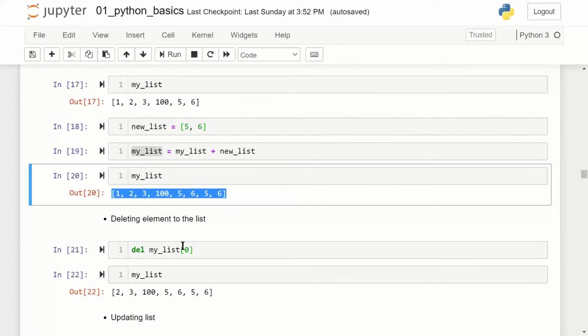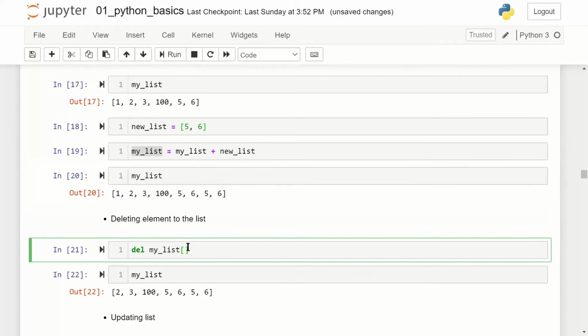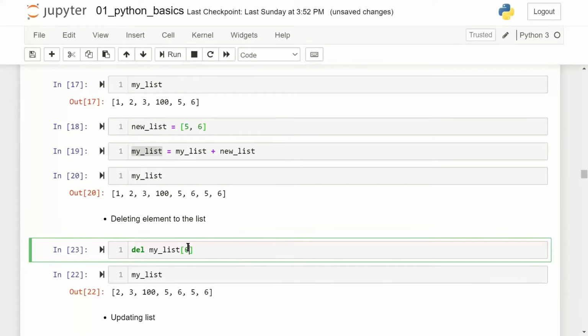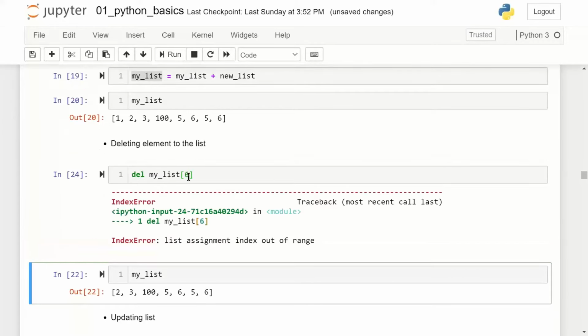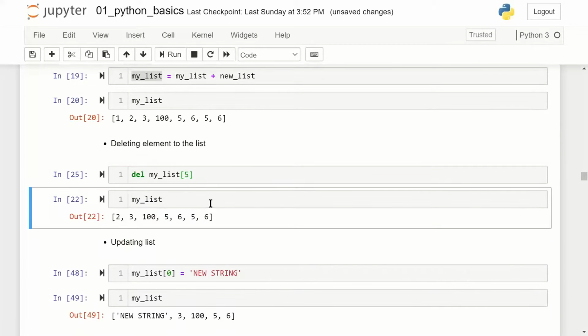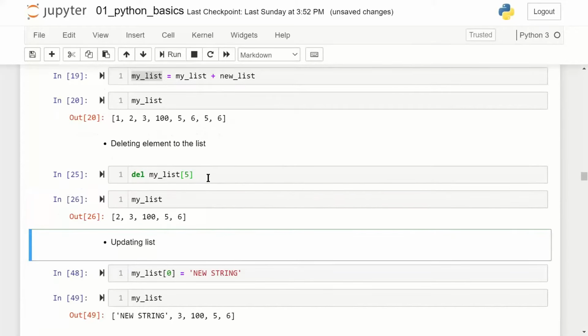So what I can do is, this is the 0th element, this is the first, this is the second, this is the third, this is the fourth, fifth. So I can say delete the 6th element. I delete the 6th element. I delete the 6th element once again. It is out of range. 0, 1, 2, 3, 5. I delete it. So I got 2, 3, 100, 5, 6. This is the output you would get.